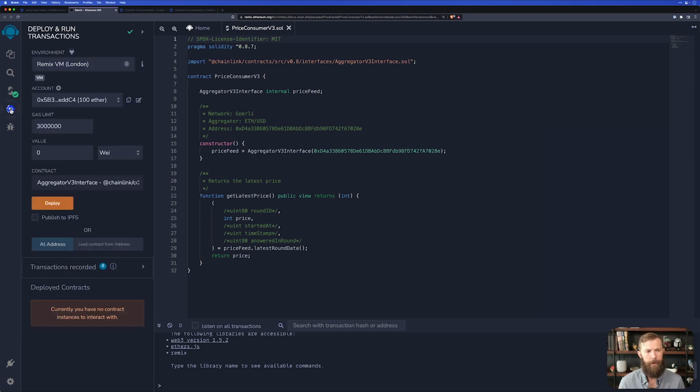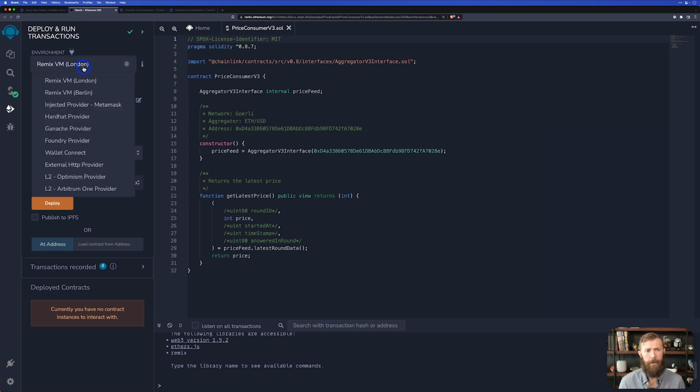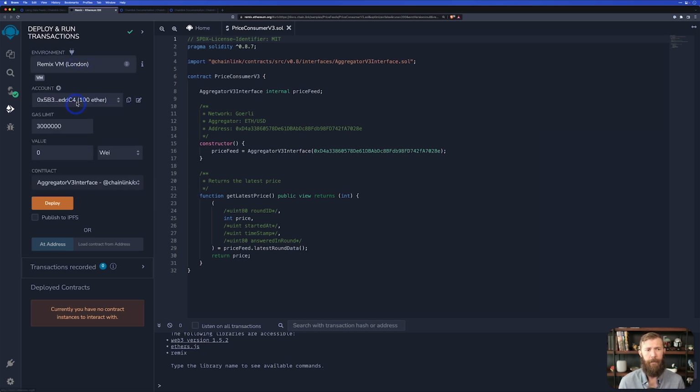If we head on over here to the deploy and run transactions, we'll need to ensure that our environment is our injected provider. That will take the wallet from your browser and inject it into Remix so that you can interact with the blockchain. In this example, I'm using Brave and I'm also using the Brave wallet, but it functions basically the same as MetaMask. We'll also need to select the correct contract.